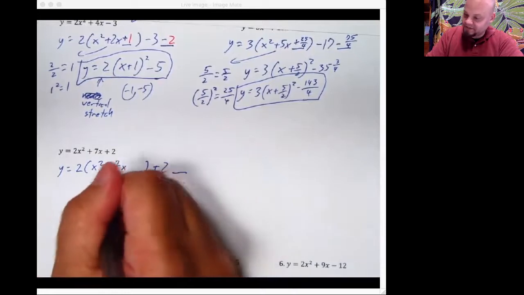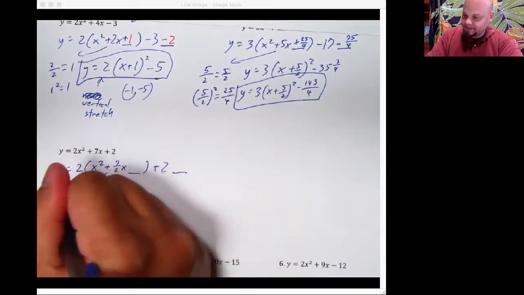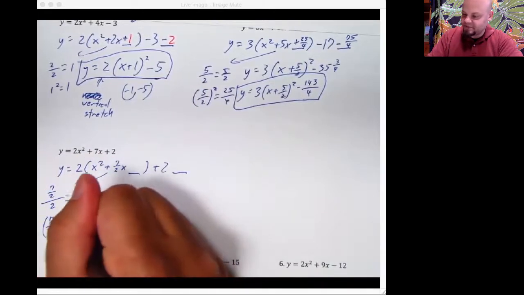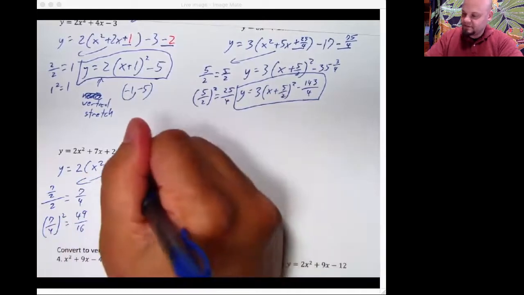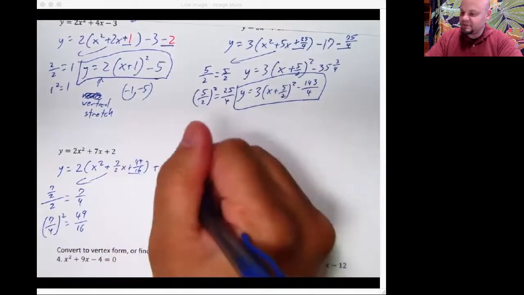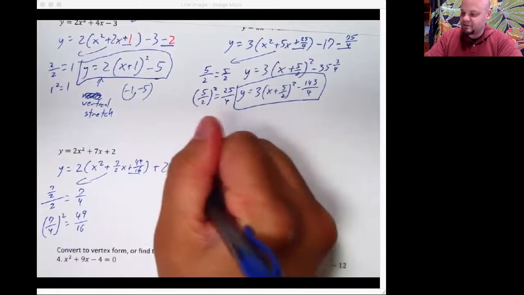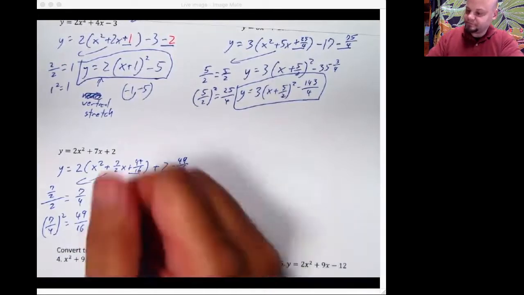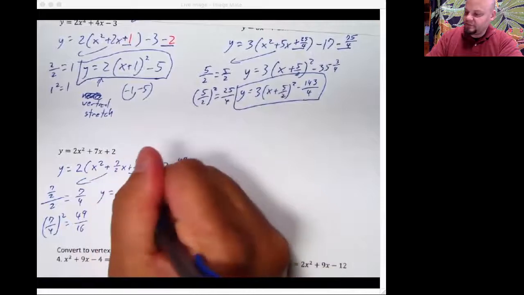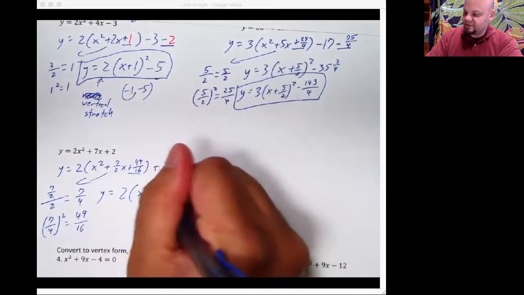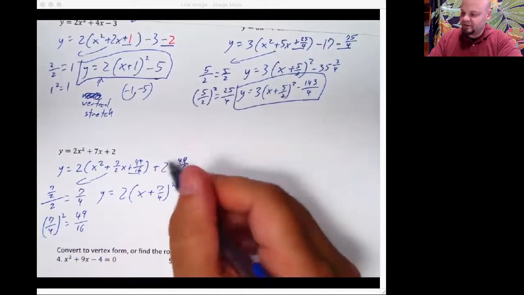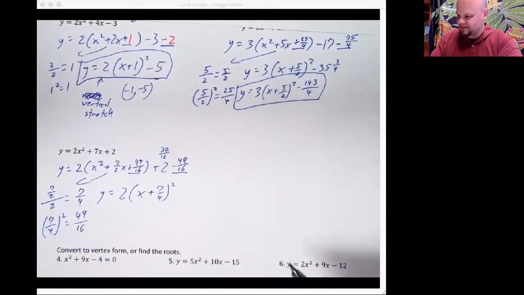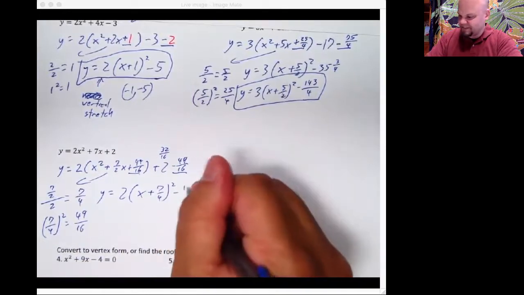All right, we're going to take this over here. 7 over 2 divided by 2 is equal to 7/4. 7/4 squared is equal to 49/16 plus 49/16. But over on this side, I'm going to do minus 49/16. y will be 2 times x plus 7/4 squared. Gross. And over here, this would be 32/16. So 49 minus 32 is 17, negative 17/16.